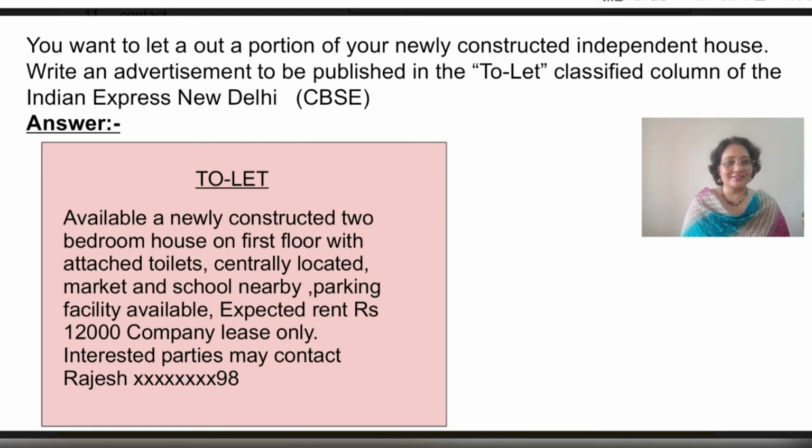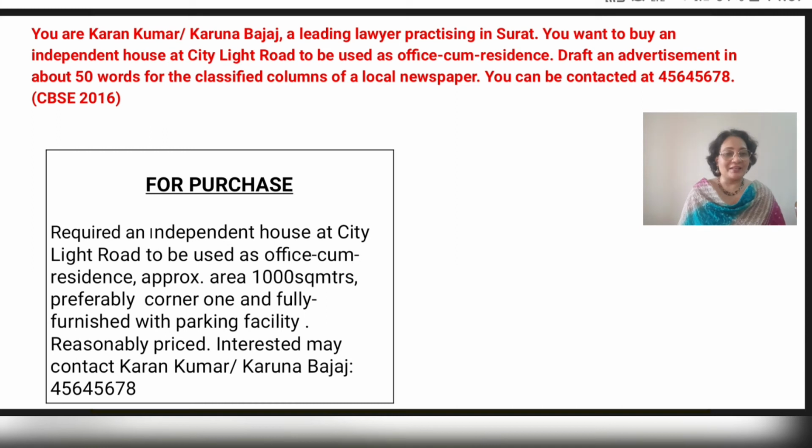Now we take an example of an advertisement to be drafted for the purchase column of the newspaper. You are Karan Kumar or Karuna Bajaj, a leading lawyer practicing in Surat. You want to buy an independent house in the City Light Road to be used as office cum residence. Draft an advertisement in about 50 words for the classified columns of the local newspaper. You can be contacted and the phone number has been provided.